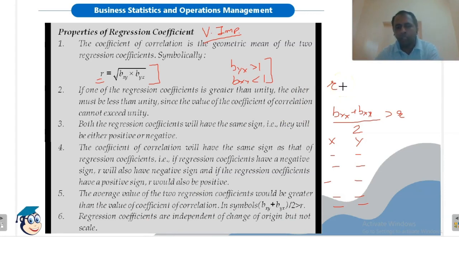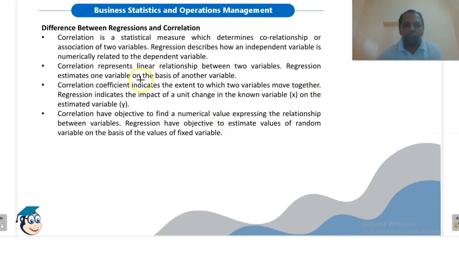Remember this property. Now these are the differences between regression and correlation. Correlation is a statistical measure which determines the relationship or association of two variables. Regression describes how an independent variable is numerically related to the dependent variable.